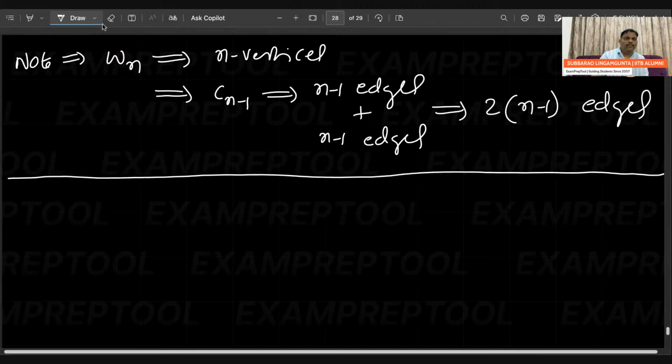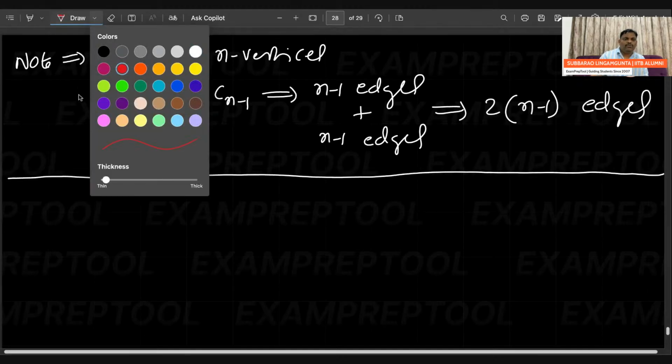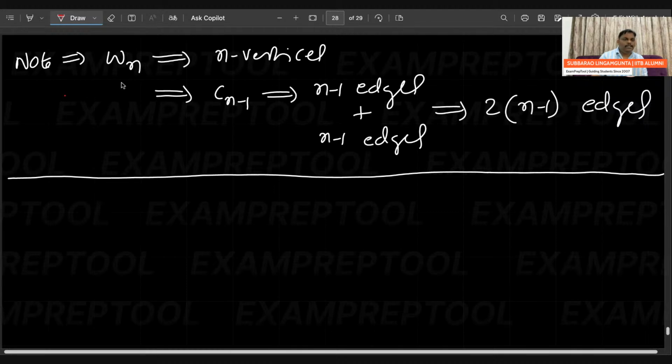I feel everyone is okay. Ready, sir? I have some problem. Please write more. This is going to be an n vertex wheel graph. N vertex or n vertices wheel graph. It is an n vertex wheel graph. Understand? N vertex wheel graph.